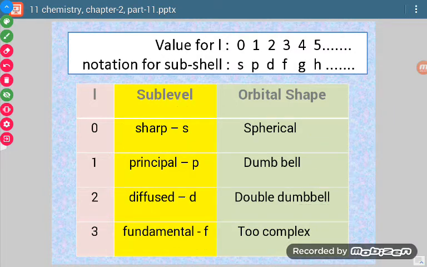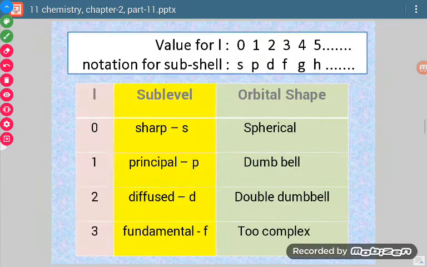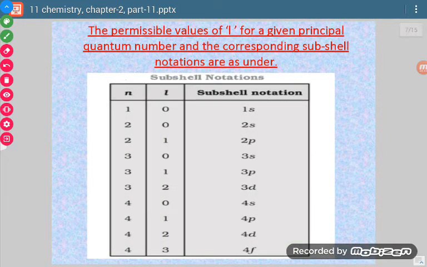Now these 2 tables are to be learnt very properly, because questions are asked on the basis of this every time. So what you have to remember is 0, 1, 2, 3 as S, P, D, F, and thereafter it will move in alphabetical order. Now when we know the value of n and the value of L, how can a particular subshell be designated? We have to put them together collectively.